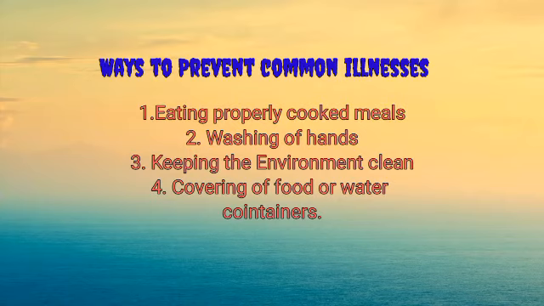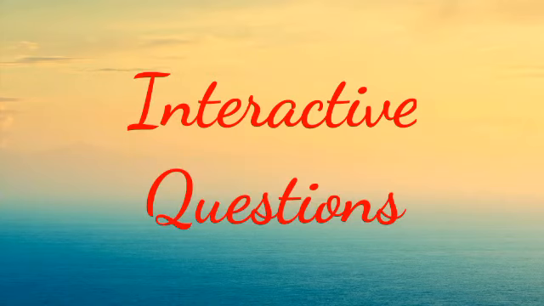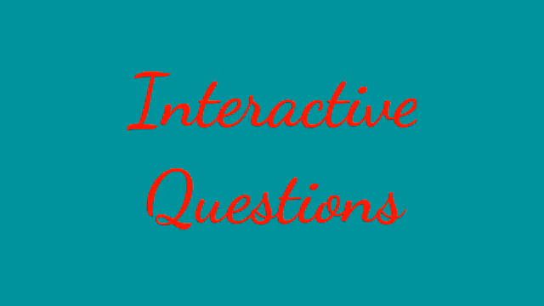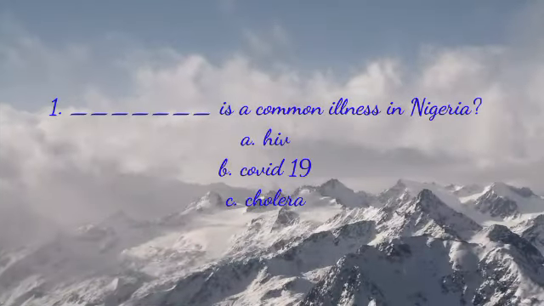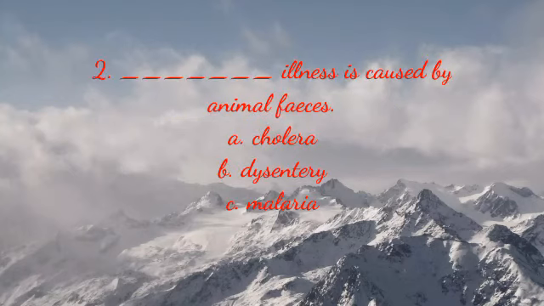Okay, now kids, before we go, let's look at some interactive questions to check if we really understood the lesson. The first interactive question says, dash is a common illness in Nigeria. A, HIV, B, COVID-19, C, cholera. The right option is C, cholera. Cholera is a common illness in Nigeria, and this is as a result of drinking bad water.